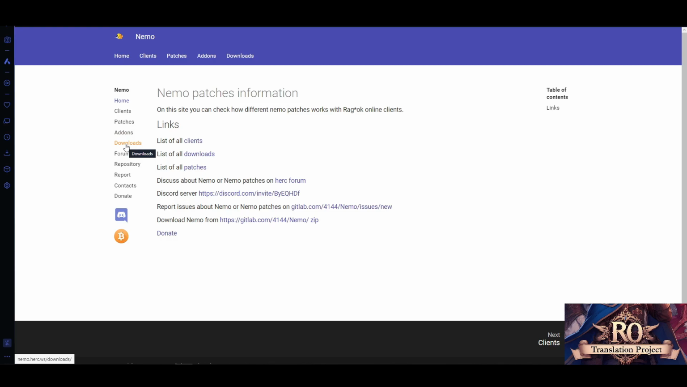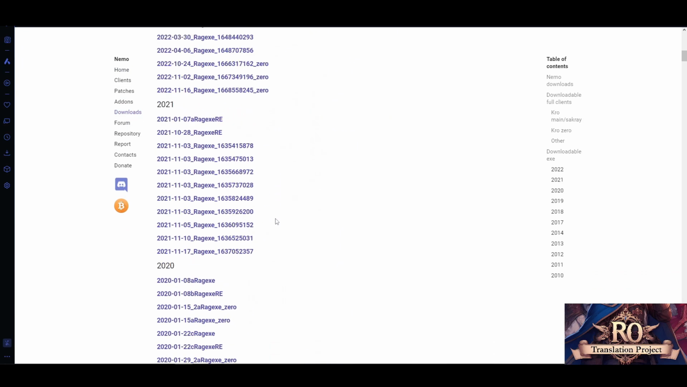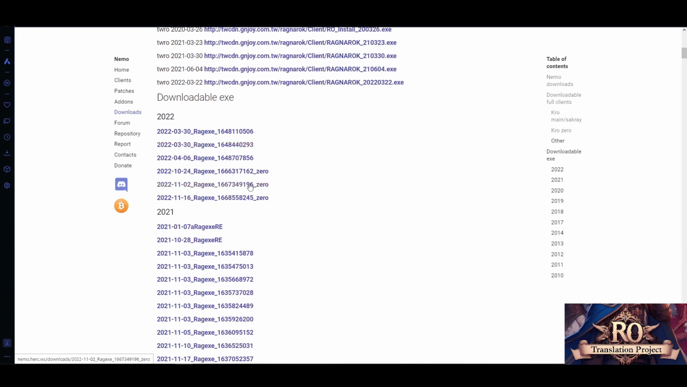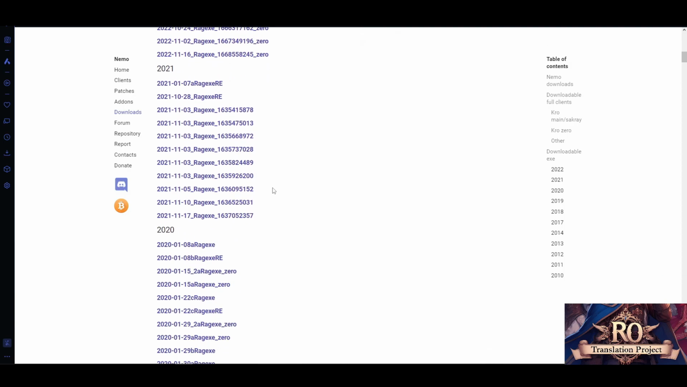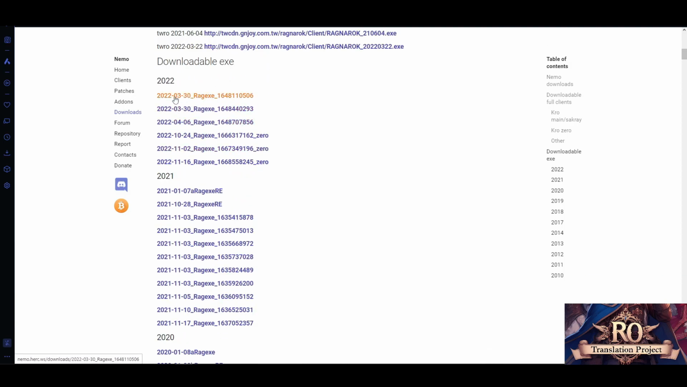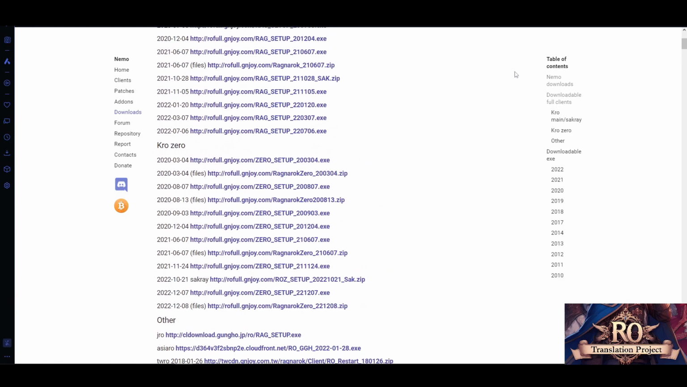And on the downloads page, you scroll down a bit, and then you choose what kind of client you want to download. Don't use 0 clients, they're not supported by this client. Also, if you have multiple from the same date, always choose the latest available, because they contain bug fixes which other previous ones had. Then, once you have downloaded, you also need, of course, a patcher, pretty much.